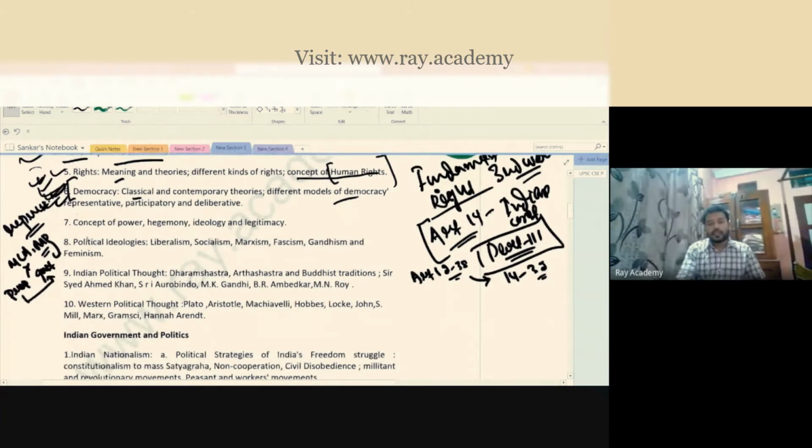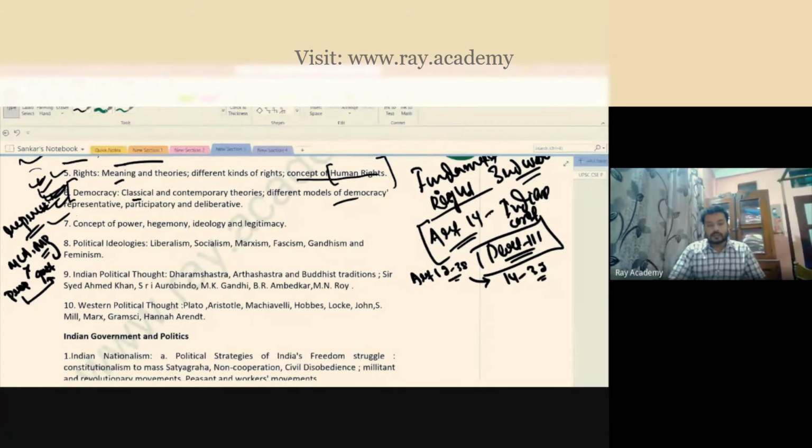Then, if you talk about politics, one of the notions of politics is power. Many thinkers have correlated politics with power. Why is that so? Because politics is nothing but power, and so is the vice versa.